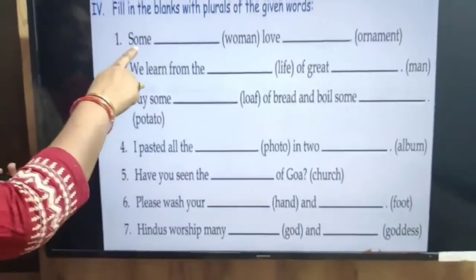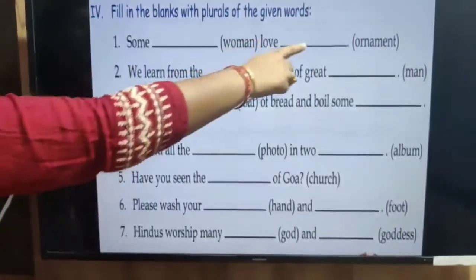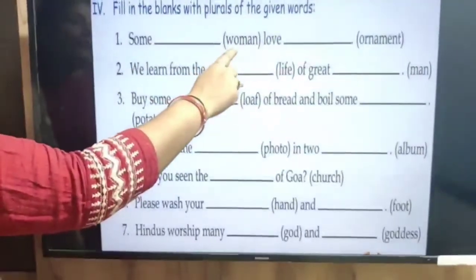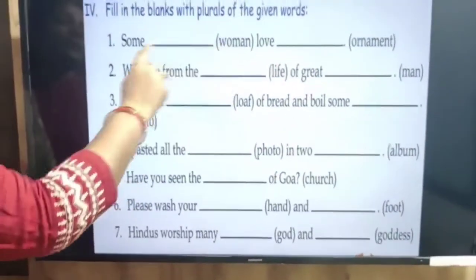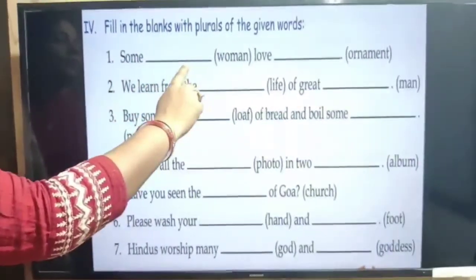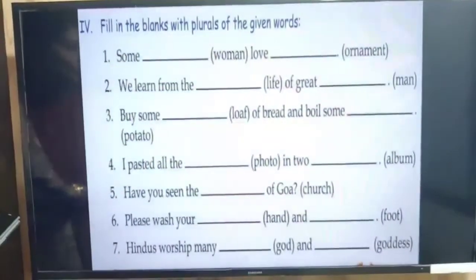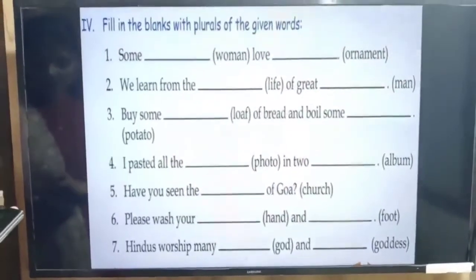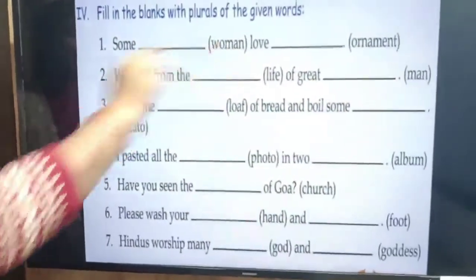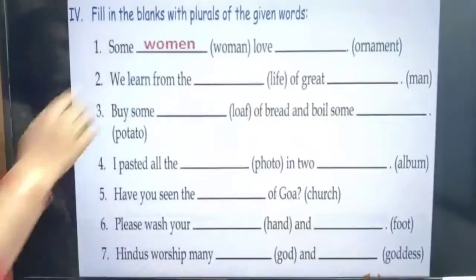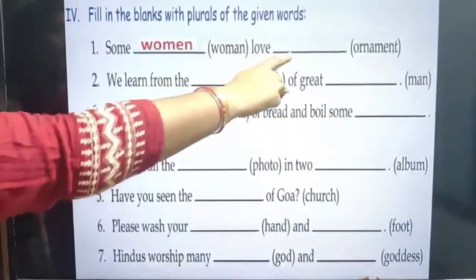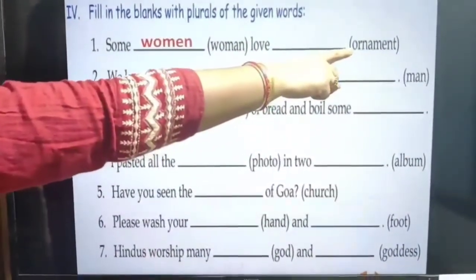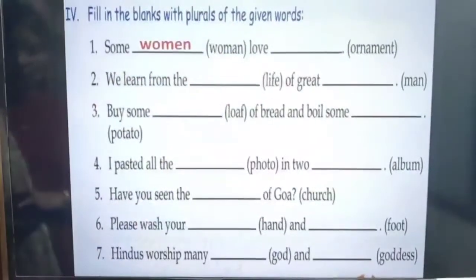So the first blank is: some ___ love ___. Here we have to fill the plural form of woman. So we'll write here, some. What is the plural of woman? The plural of woman is women. So instead of A we write E. So it is women. Some women love ___ ornament. What is the plural of ornament? It is ornaments.